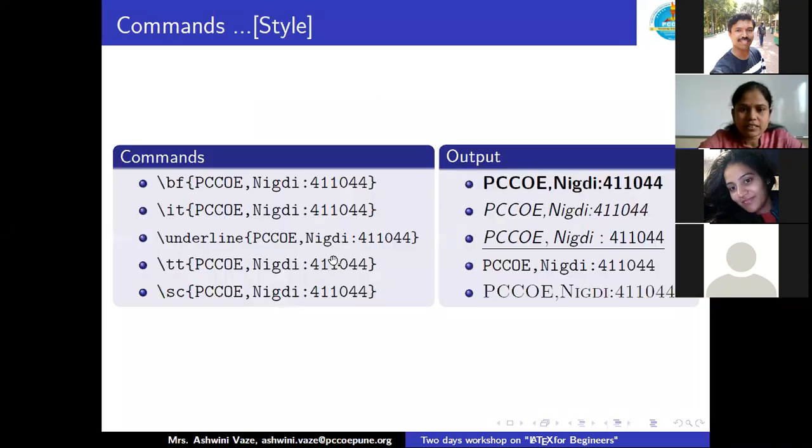Next, I noted a few commands over here and their output, what they give us in LaTeX. If you put these commands in a text file, these are the style commands in LaTeX. \bf gives you bold text: we put the text in curly brackets, and that gives us the bold text as output. Then \it for italics: the content in curly brackets will be in italic format. Then \underline, \tt, \sc are some font styles also. Here you can observe the output in different formats for these particular style commands.